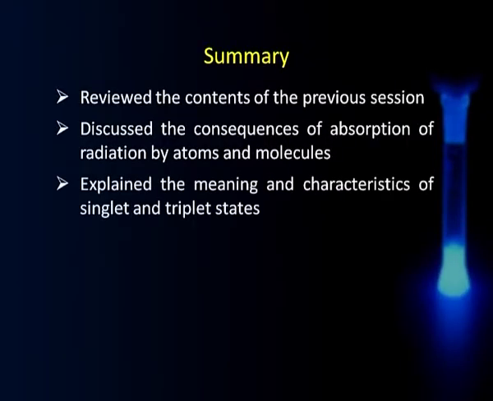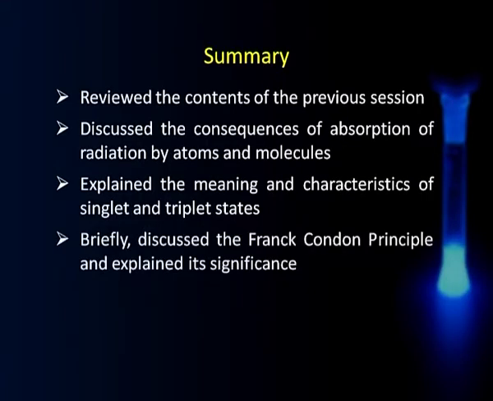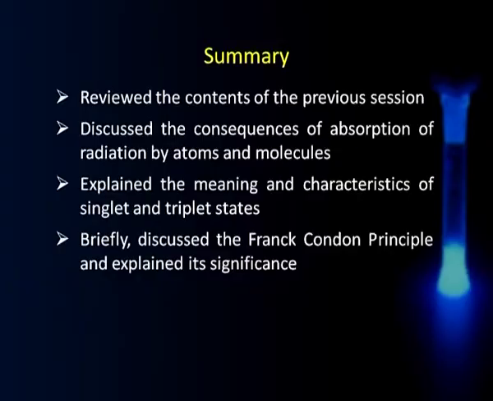Then we explained the meaning and characteristics of singlet and triplet states, because they are very important. I am sure that you would have appreciated that when you talked about the Jablonski diagram. Thereafter, we briefly recalled the Franck-Condon principle, which tells us how to represent such kind of excitations,